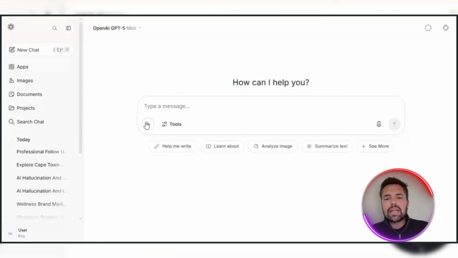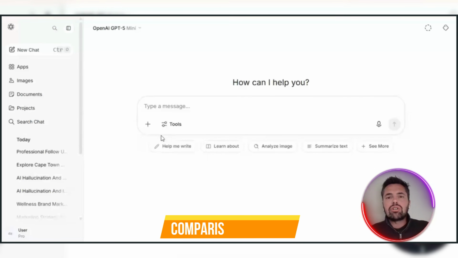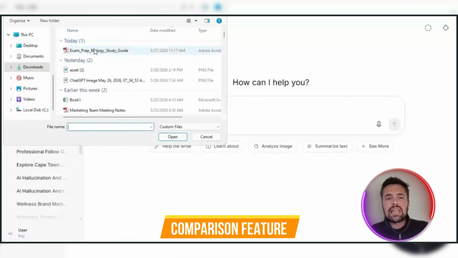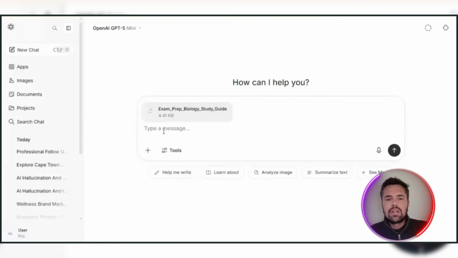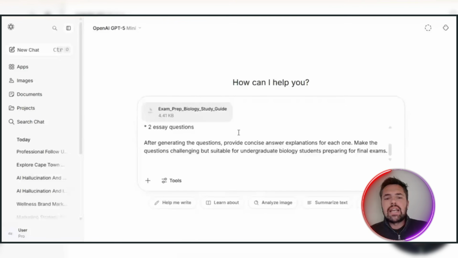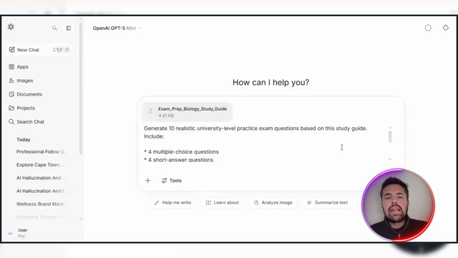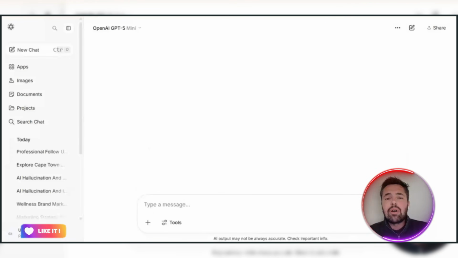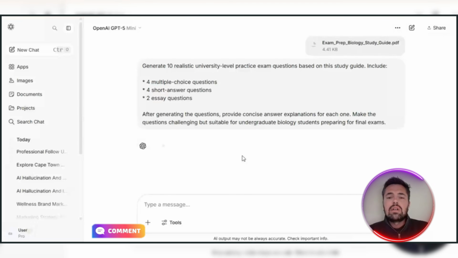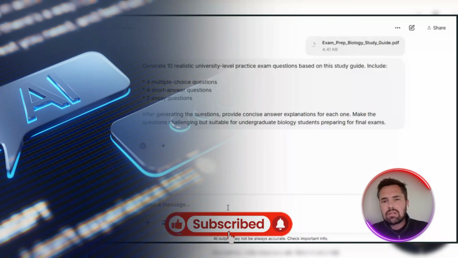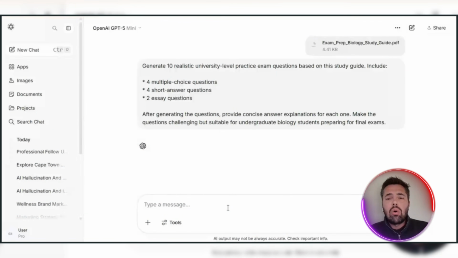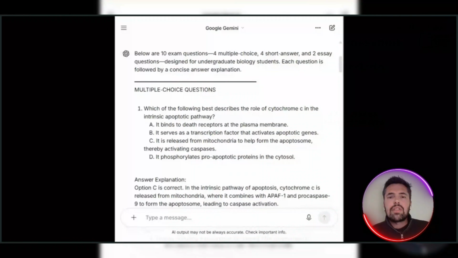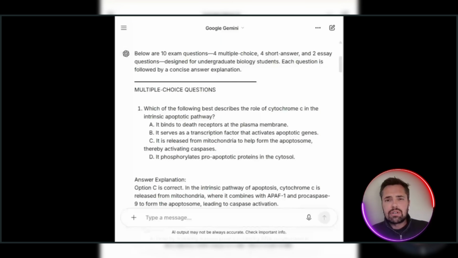Now, here's where it gets even better. You can use the comparison feature to see how different models answer the same questions side by side. So if one explanation isn't clicking for you, you literally just look across and see how another model breaks it down. Some people get on better with one style of explanation over another, and now you've got all of them at your fingertips. The amount of time this saves when you're in revision mode is genuinely ridiculous.